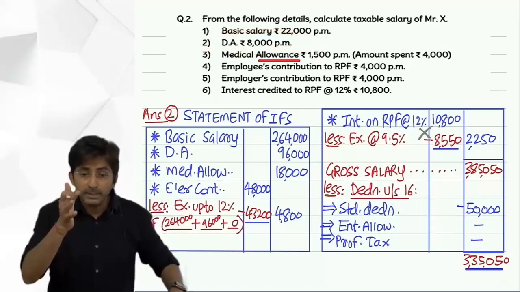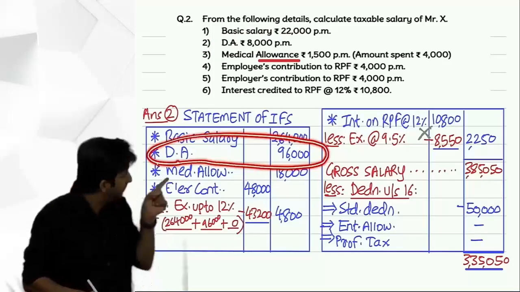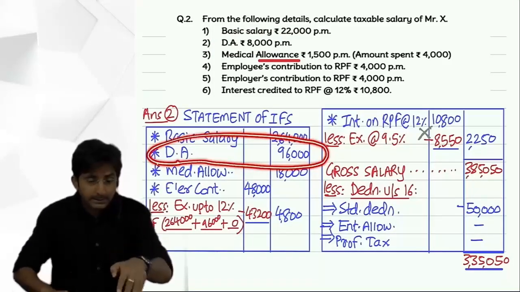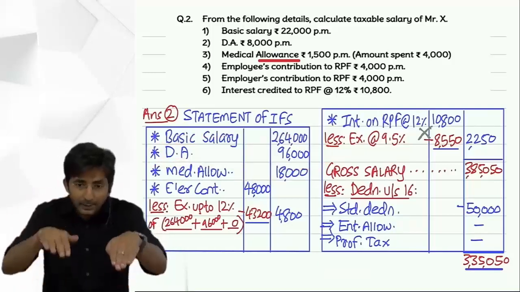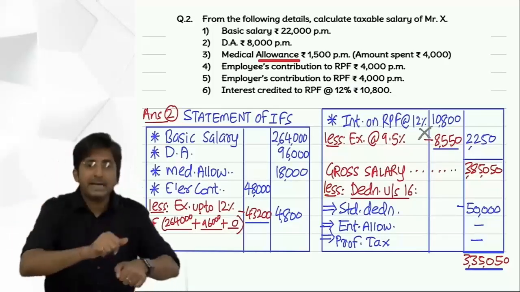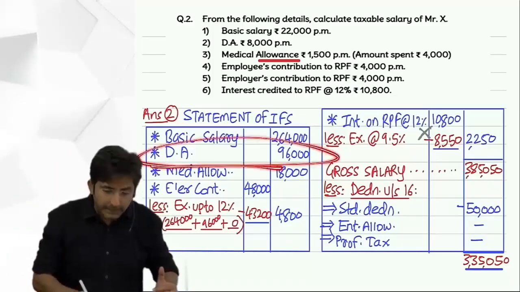Don't ignore it in the main statement. In the main statement the entry will be passed. Whether you receive DA like this or like this, it is your income, so it will be taxable. As an item of income, you have to record it in the statement.